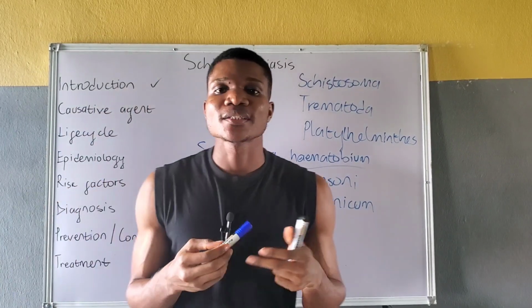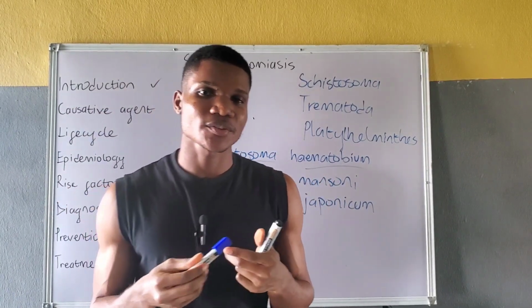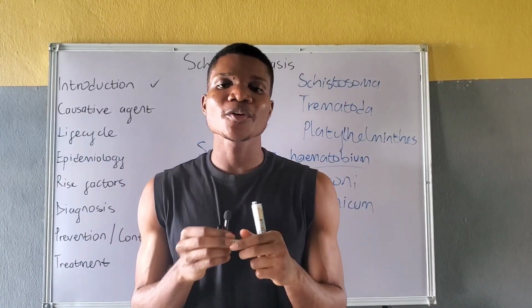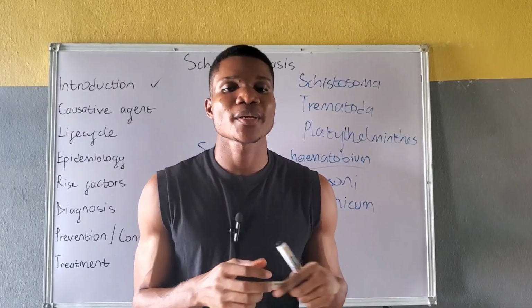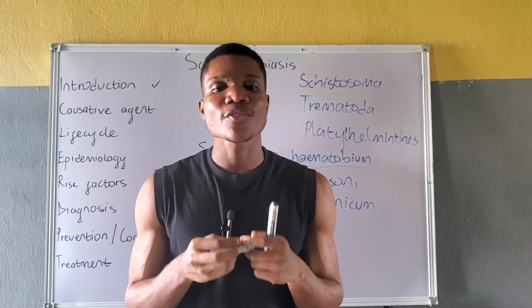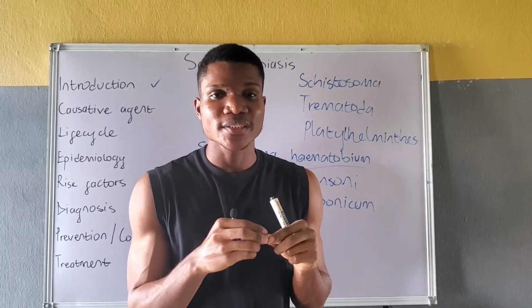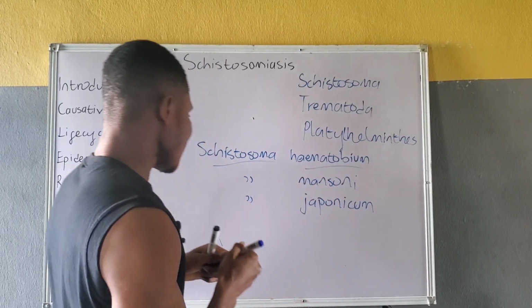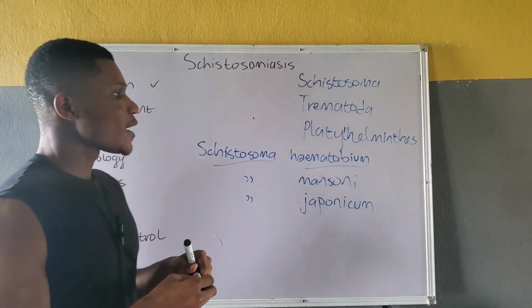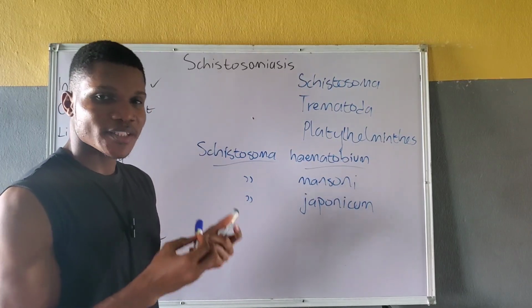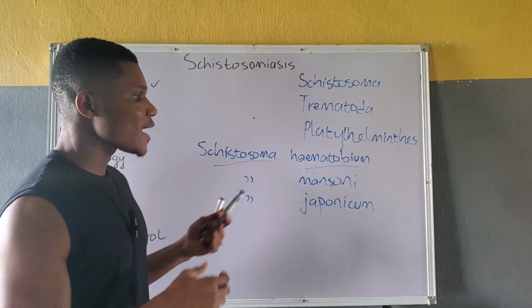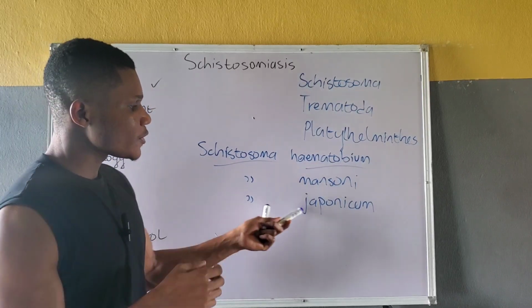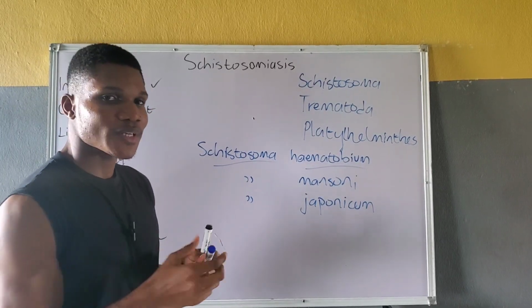It is important to note that apart from the clinical manifestation of the different forms of schistosomiasis, a major way in which they are diagnosed is through the eggs released by the different species. Schistosoma haematobium has eggs that have a terminal spine. Schistosoma mansoni has eggs that have a lateral spine, while Schistosoma japonicum produces eggs that have a lateral knob.